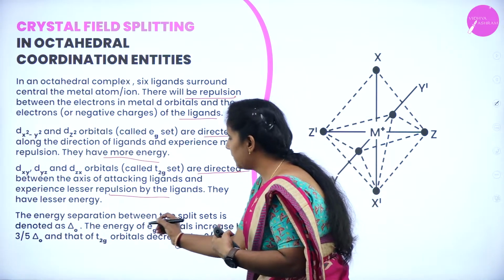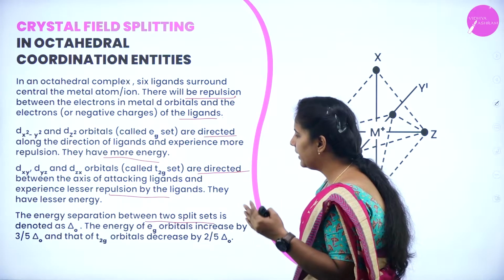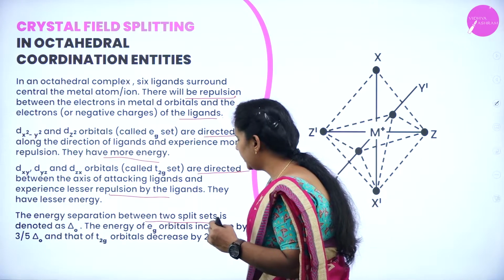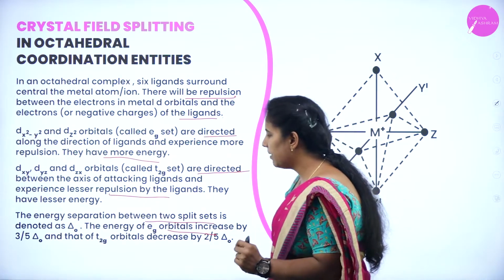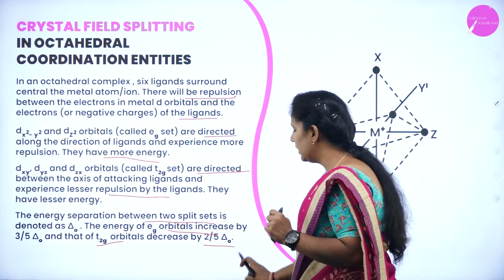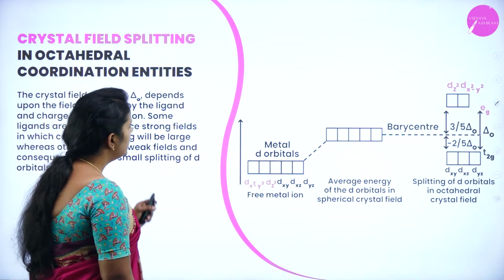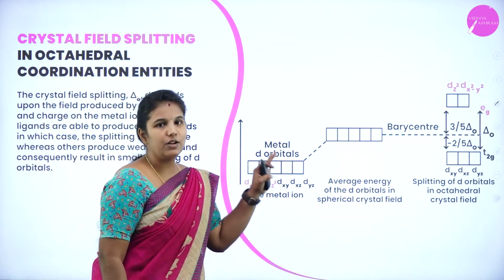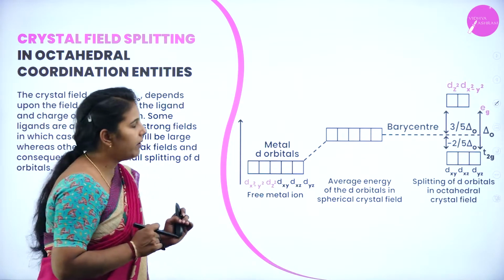The energy separation between the 2 split sets is denoted by delta O, and the energy of the EG orbitals is increased by 3/5, whereas that of the T2G is decreased by 2/5 delta O. Okay. So, here this is a crystal field splitting of what? Octahedral complexes. Again I am explaining.